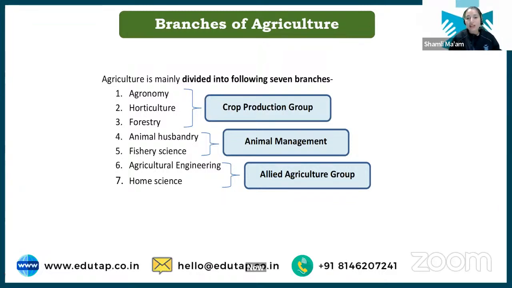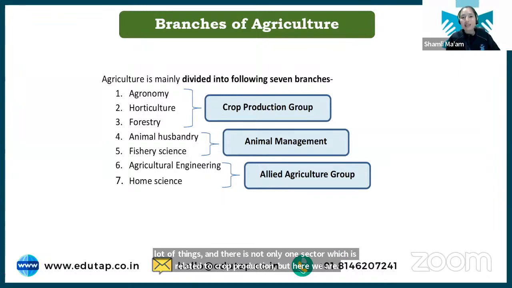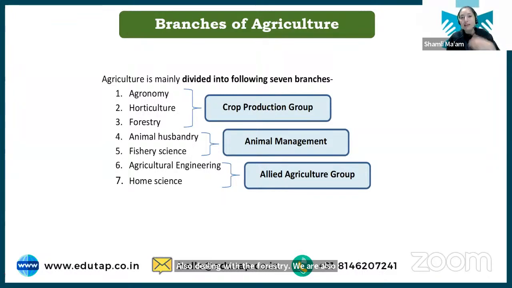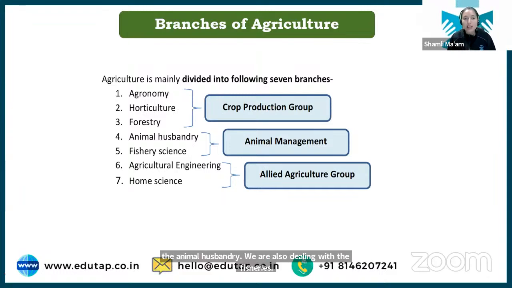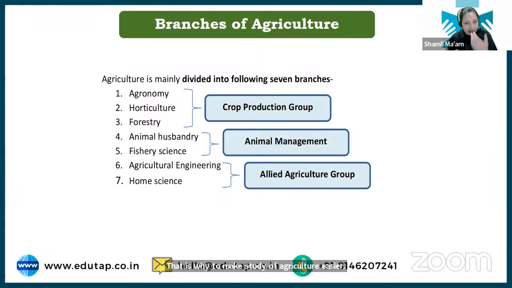I have told you that we have to study a lot of things, and there is not only one sector related to crop production, but here we are also dealing with forestry, animal husbandry, and fisheries. So, to make the study of agriculture easier, easy to understand, and easy to group all the different sectors, the scientists have divided agriculture into different branches.